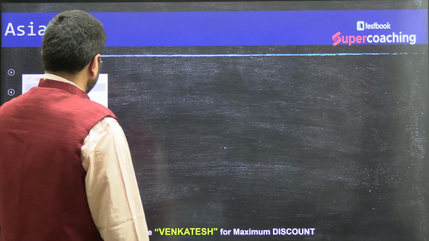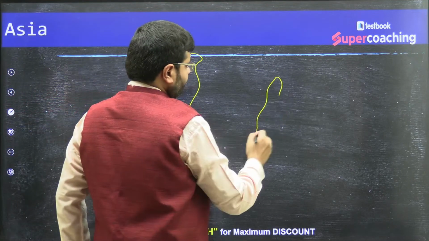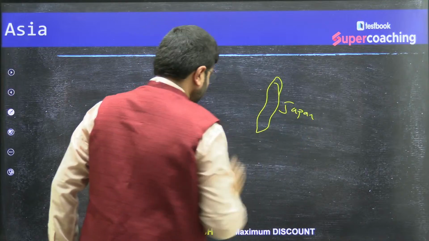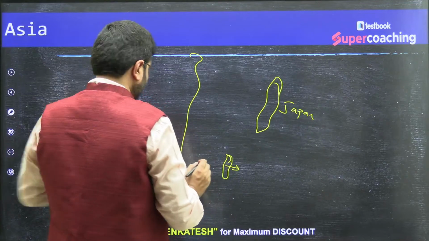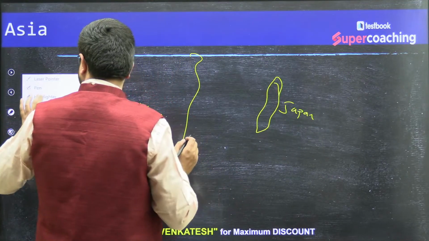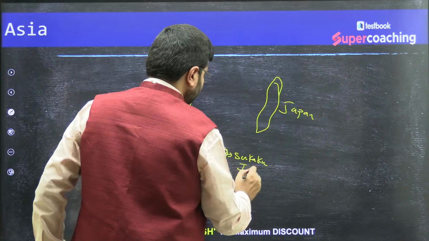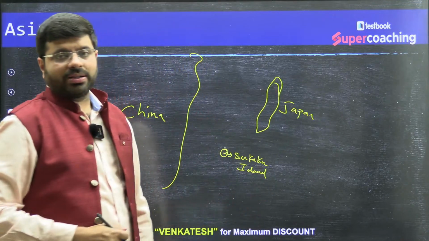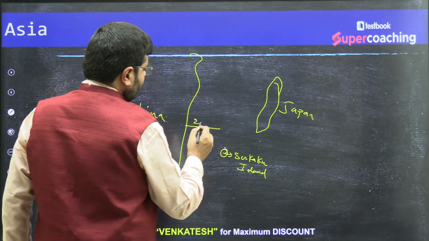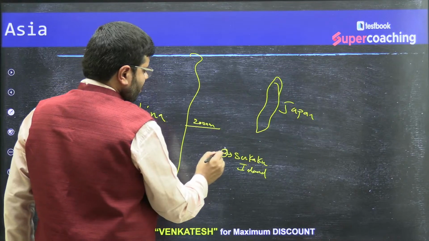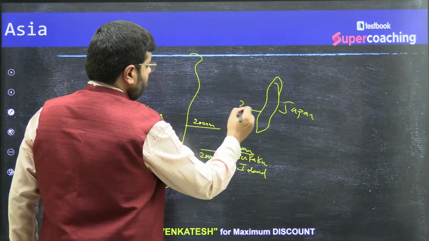See, imagine this is China, and Japan. Now here you will find very minor islands called the Senkaku or Diaoyu Islands. Now, politically, as per the United Nations Convention on the Law of the Sea, UNCLOS, until 200 nautical miles it belongs to that particular country. Similarly, this 200 nautical miles belongs to this particular country, on this side 200 nautical miles, and on this side 200 nautical miles.